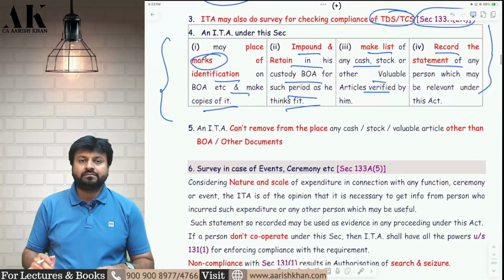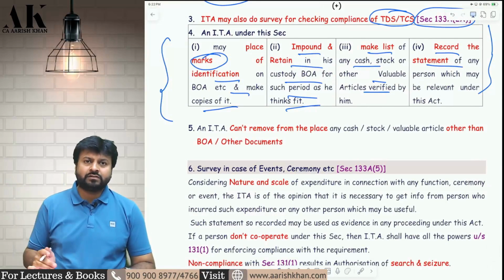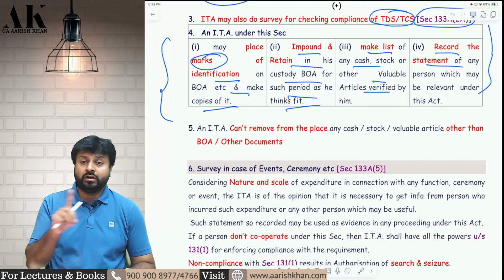Now in survey, can they take your books of accounts and documents? Yes, they can take your books of accounts and documents in survey, but in survey also they cannot take your valuable article.